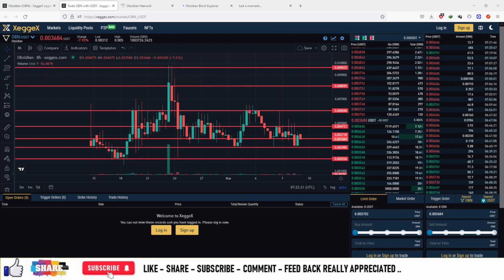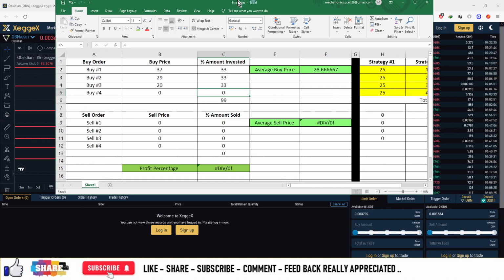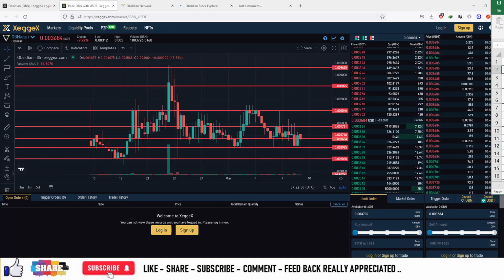The first buy price is at the market price which is 37, second is at 29, third is at 20. You can allocate equal amounts at each of the levels. So your average buying price in that case will be 28.66 satoshis, and your selling prices are first at 47, second at 60, third at 80 and fourth at 96.